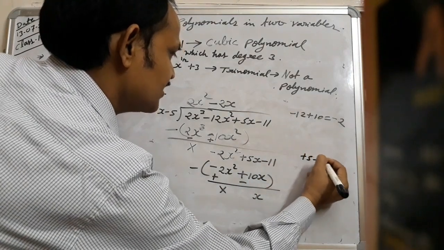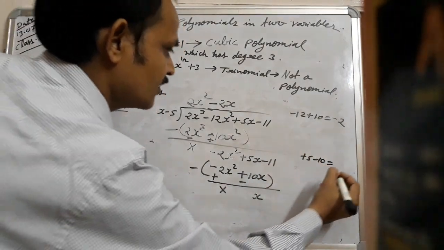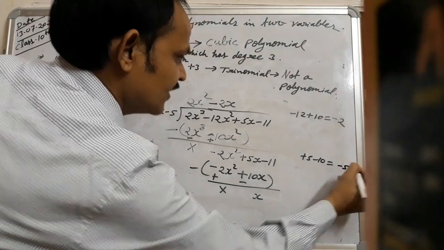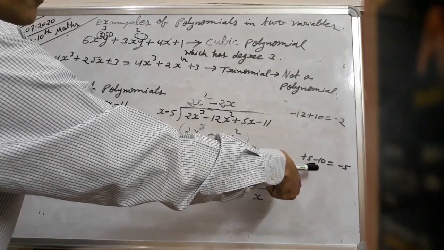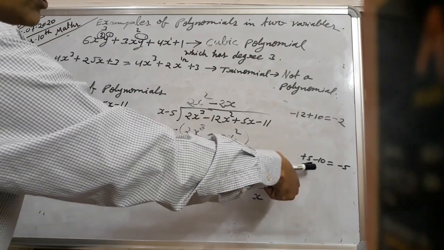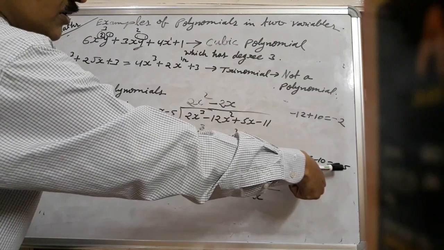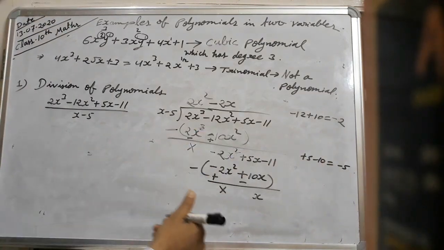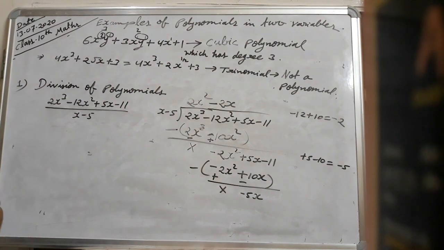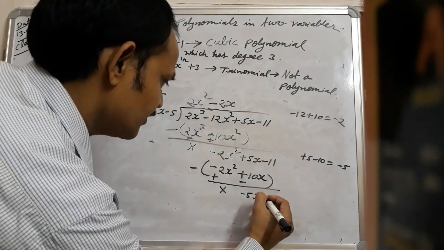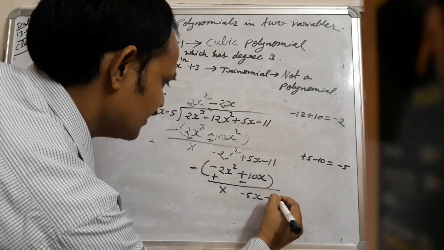What will we get? Minus 5. 10 minus 5 is 5, and the bigger number is 10 whose sign is minus, therefore minus will be in the answer. That is minus 5x. Then the remaining term should be written here, minus 11.